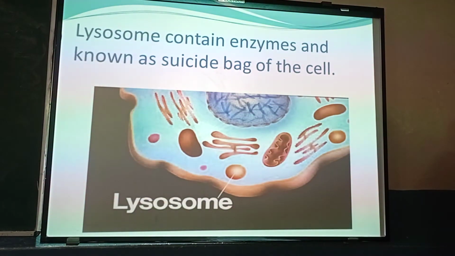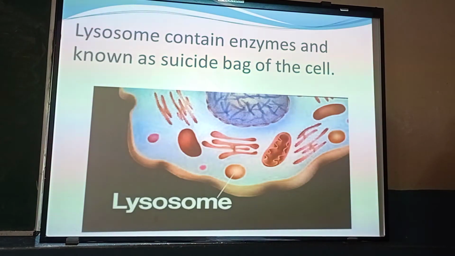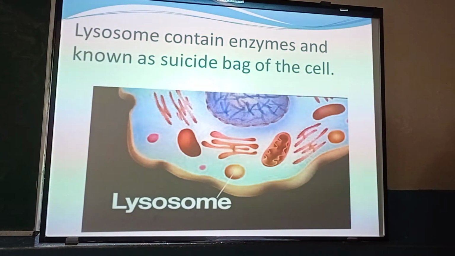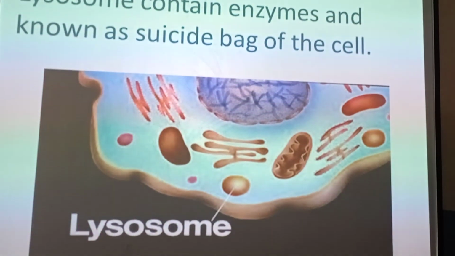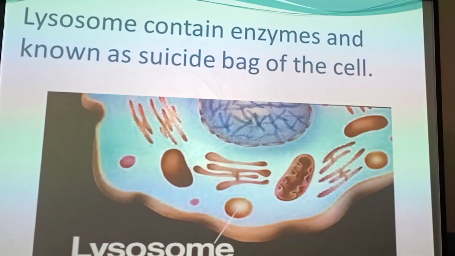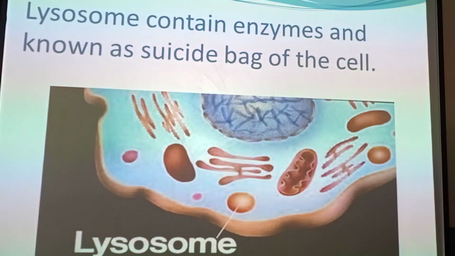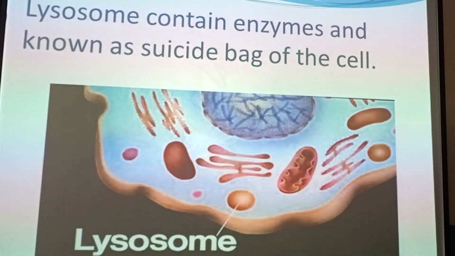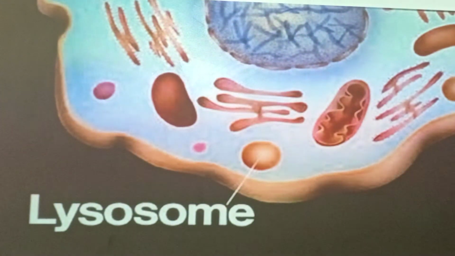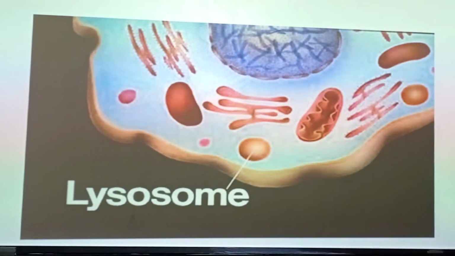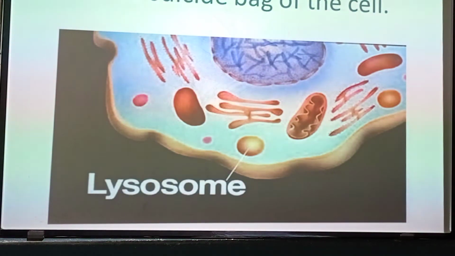Next is our lysosomes, which are also known as the suicide bag of the cell. This name is very important to remember because lysosomes are bag-like or sac-like structures, as you can see in this picture, and they are found distributed inside the cytoplasm and their shapes may vary.